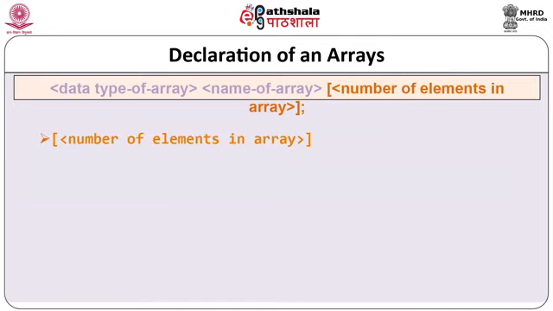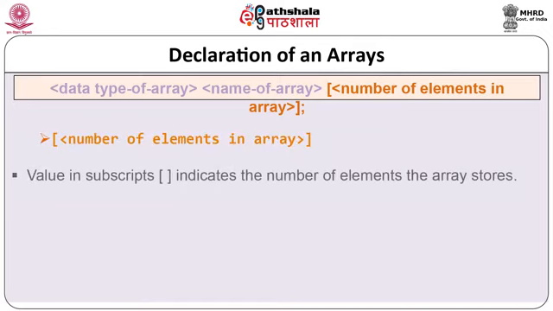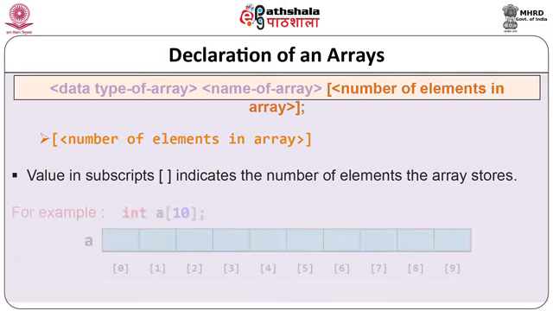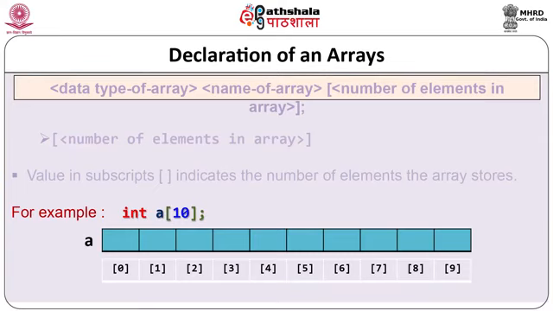Number of elements in array. Subscript indicates the number of elements the array stores. Example of array. You can see in this example, array name is A and number of elements are 10. So therefore, declaration of array in this slide is integer A[10]. It means there are 10 elements.